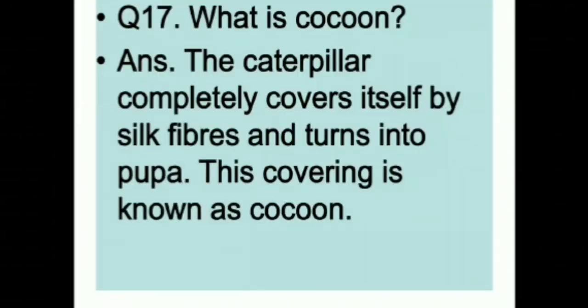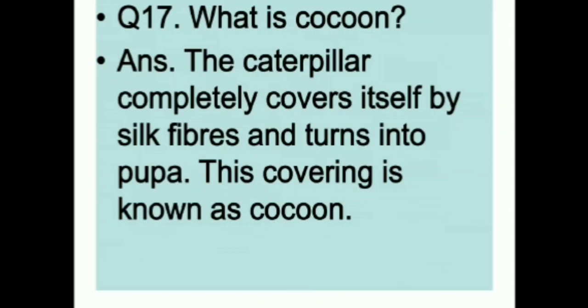Now question number 17. What is a cocoon? The caterpillar completely covers itself with silk fibers and turns into a pupa. This covering is known as a cocoon.